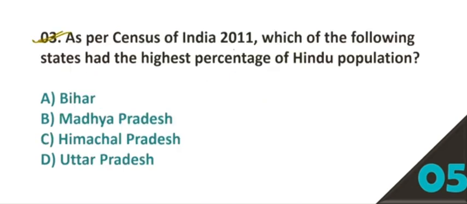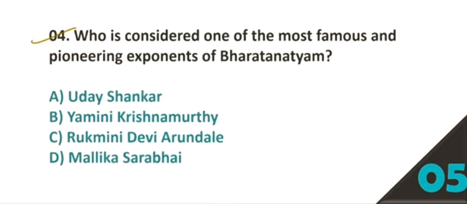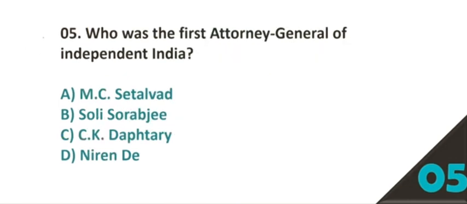Question number 3. As per census of India 2011, which of the following state had the highest percentage of Hindu population? Option number C is the correct answer, Himachal Pradesh. Question number 4. Who is considered one of the most famous and pioneering exponents of Bharatnatyam? Option number C is the correct answer, Rukmini Devi Arundale.